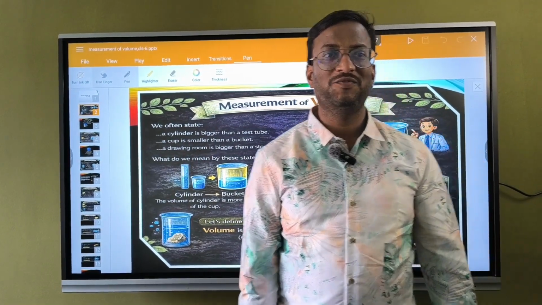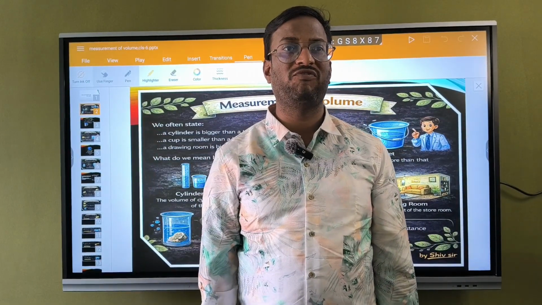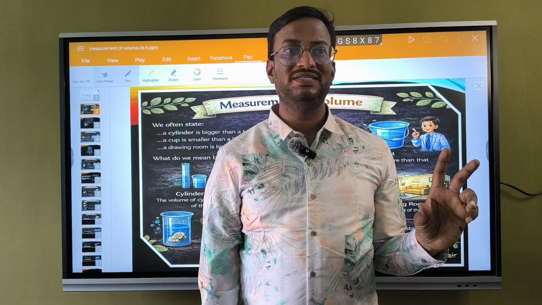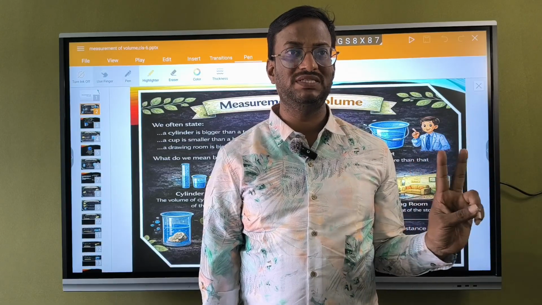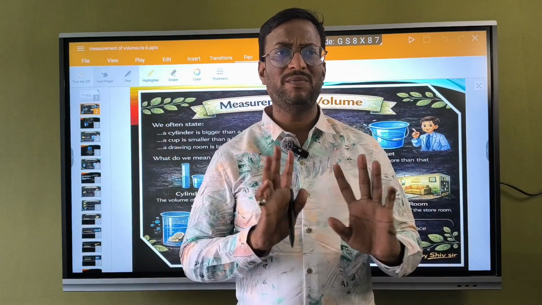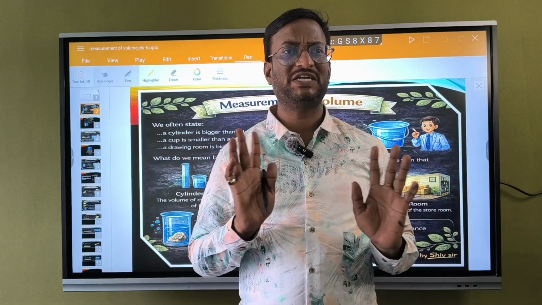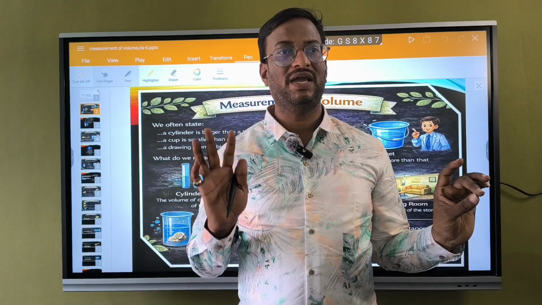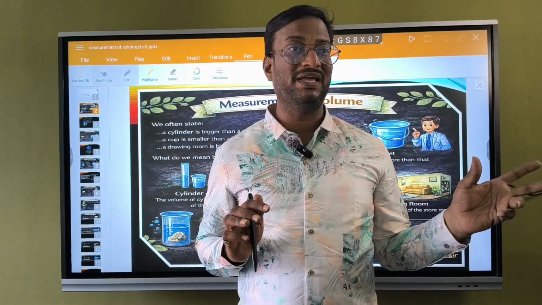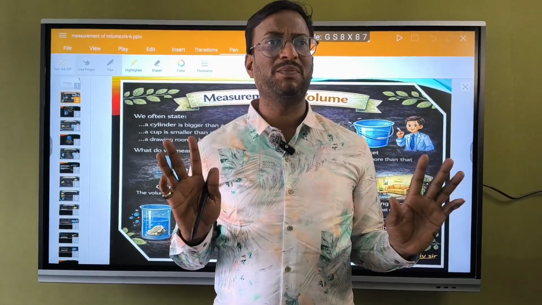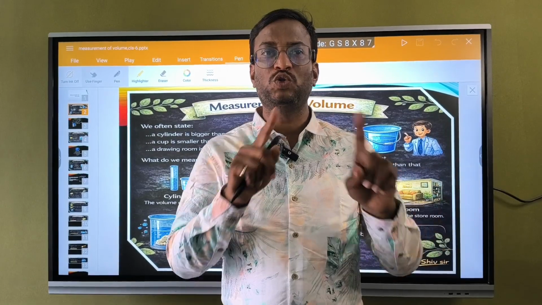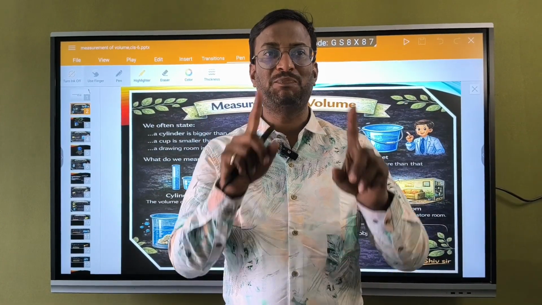Right, today we will discuss the concept of volume. See children, area is a two-dimensional concept, meaning a plane, irrespective of the shape. It may be a square, rectangle, circle, or an irregular shape, whatever it may be. In order to find the area, we should consider it as a two-dimensional shape, that is, a plane.